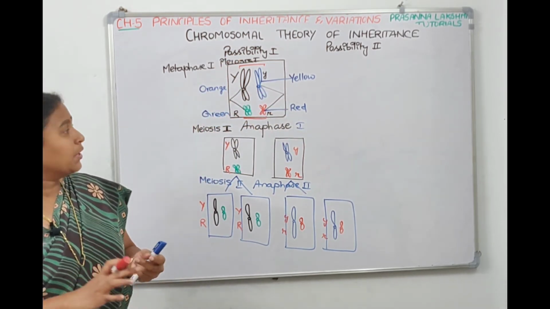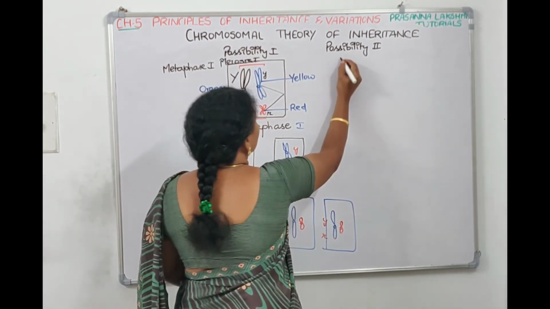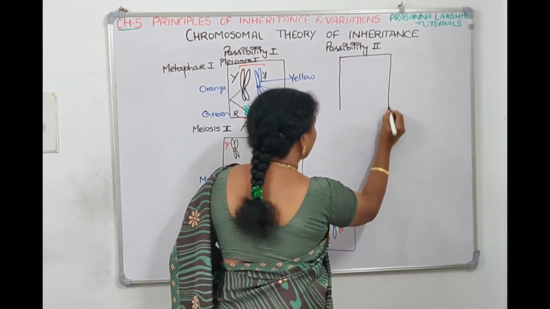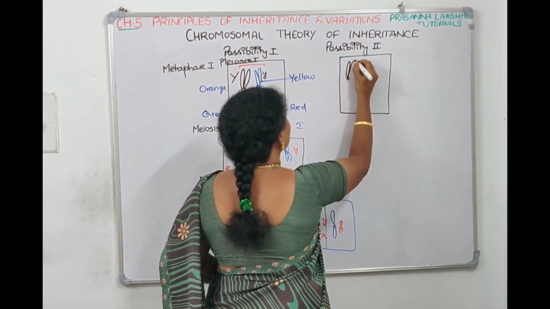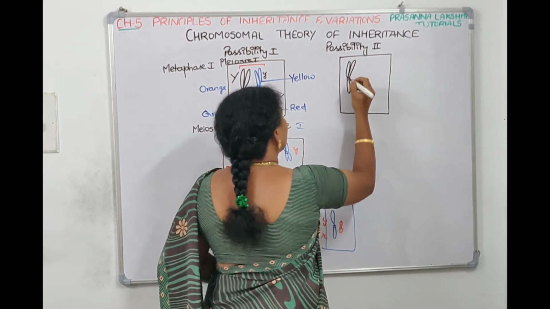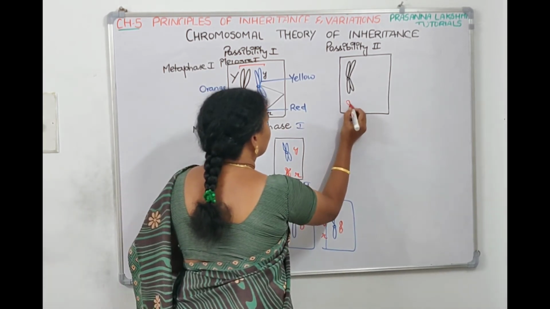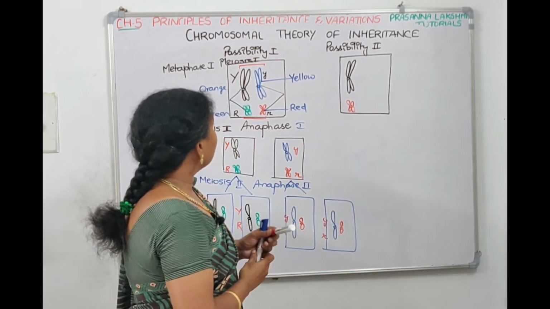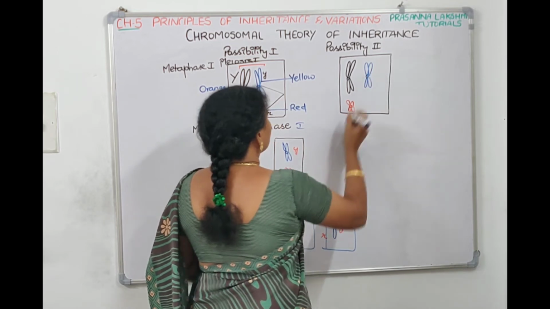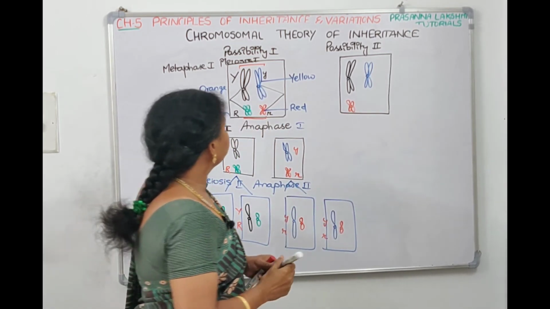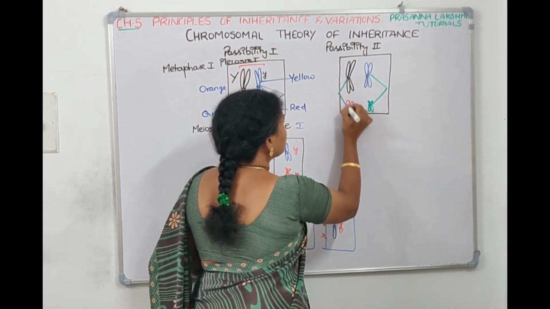And we can check the other possibility also where they will go orange with red. We'll see that possibility also. So all this is to tell that the behavior of chromosome is parallel to the behavior of gene. Okay. So here for orange color, since I don't have orange color marker, I'm using black color. In possibility 2, orange color is with red color. And then the yellow color, since I don't have yellow color, I'm using blue color. The yellow color will go with green color. And these are the spindle fibers.